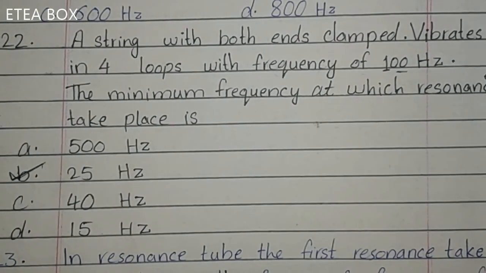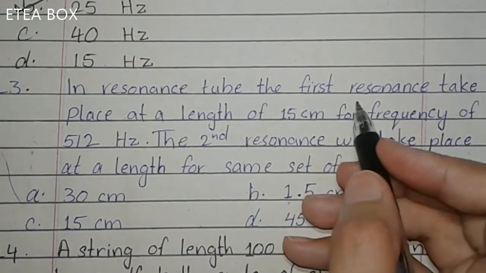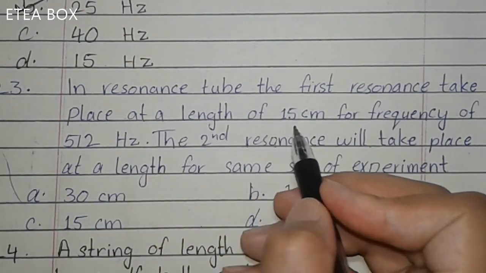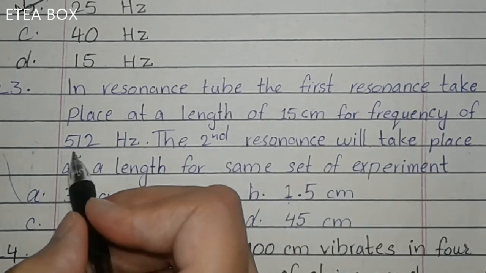Question 23. In a resonance tube, the first resonance takes place at a length of 15 cm for a frequency of 512 Hertz.